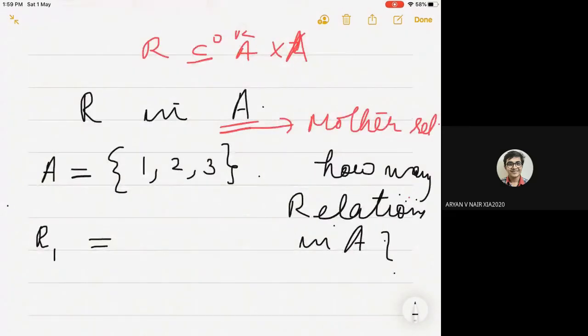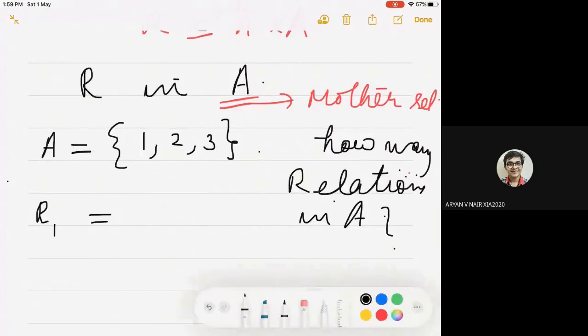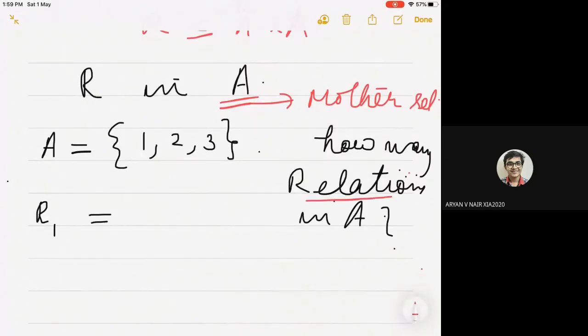First, what is the style of thinking? How many relations means you have to go to the basic definition of relation, right? What is the definition of relation? Aryan? R in A means R is a subset of, what do you mean by R in A?